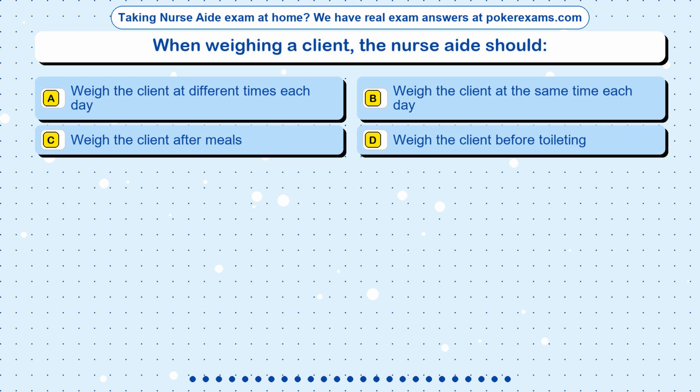Question 12. When weighing a client, the nurse aide should: Option A. Weigh the client at different times each day. Option B. Weigh the client at the same time each day. Option C. Weigh the client after meals. Option D. Weigh the client before toileting.